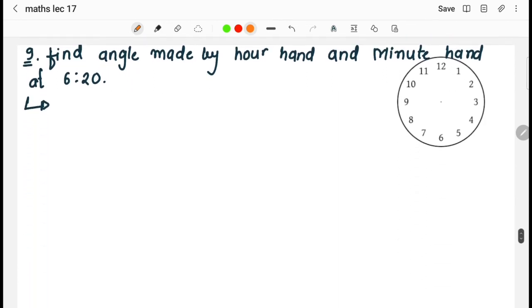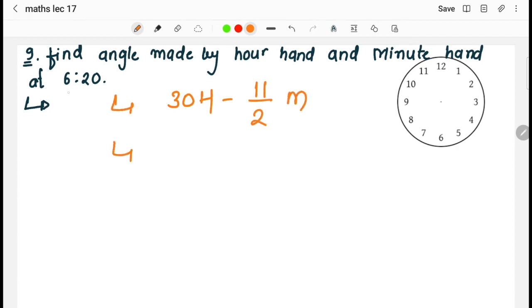Now the next question is, find the angle made by the hour hand and minute hand at 6:20. Now, as I told you, whenever we have to find the angle between the hour hand and minute hand at one particular time, that is 6:20 for example, we can directly find it by the formula 30h minus 11 by 2 m, right? This is the formula.